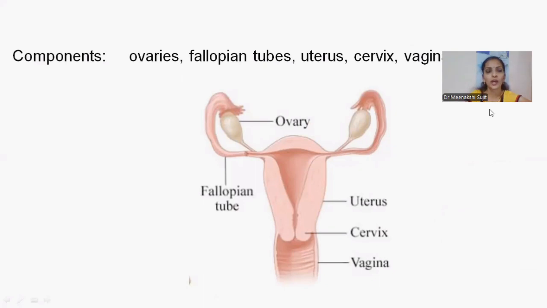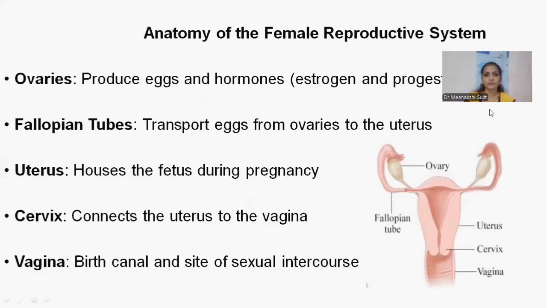As we know, our female reproductive system includes the ovaries, fallopian tubes, uterus, cervix, and vagina. So today we will understand these particular organs, how they function and how they work. Anatomically, what is the role of the ovary, the fallopian tube, the uterus, what are their main roles and how they function in our female reproductive system.